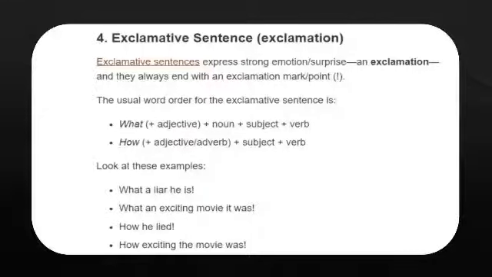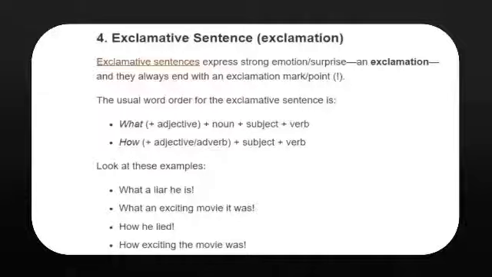Look at these sentences. What a liar he is. See the ending with exclamation sign. What an exciting movie it was. How he lied. How exciting the movie was. So you can see with what, adjective liar is there, plus noun plus subject. And what an exciting movie it was. How he lied. How exciting the movie was.